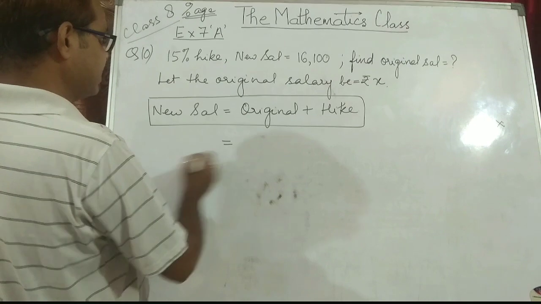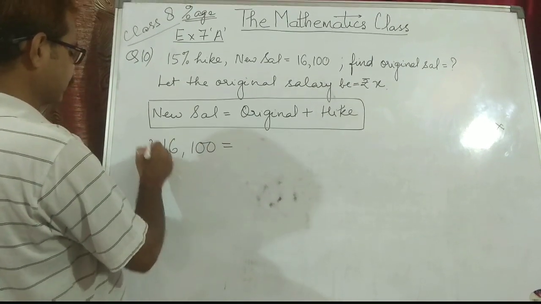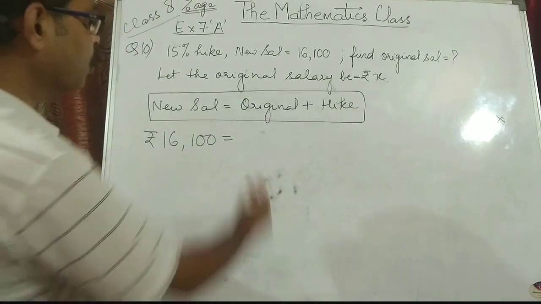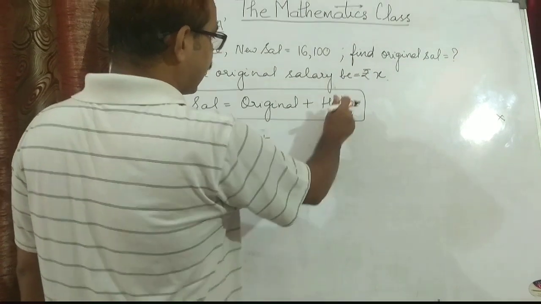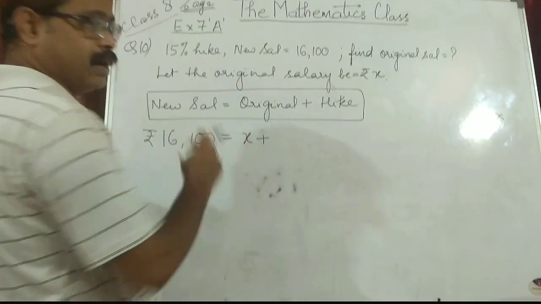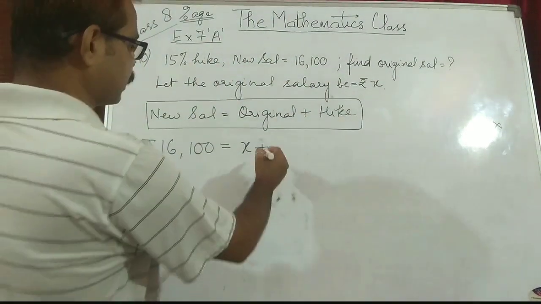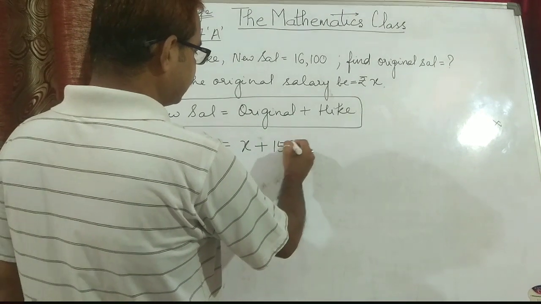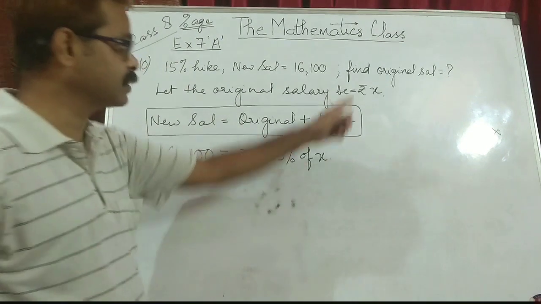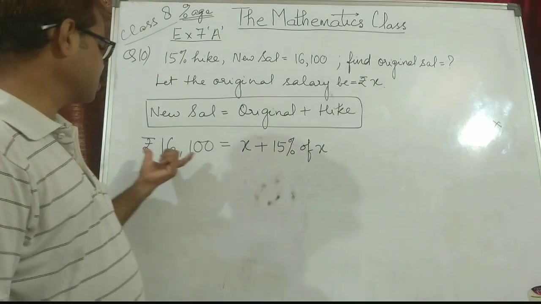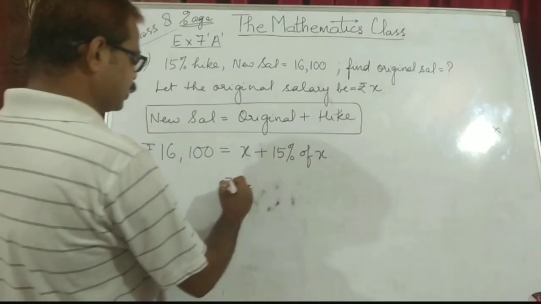Now new salary is 16,100 rupees. Original salary we assumed as X plus hike was 15%. Now 15% of what? 15% of the original salary. So 15% of X, because X we have assumed as original salary. So 16,100 is equal to X plus 15% of X. Now you have to just solve it out.